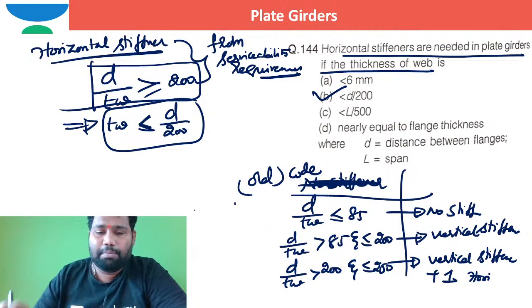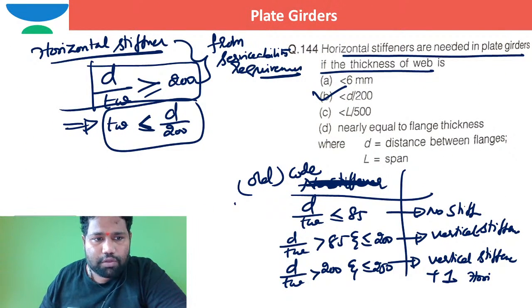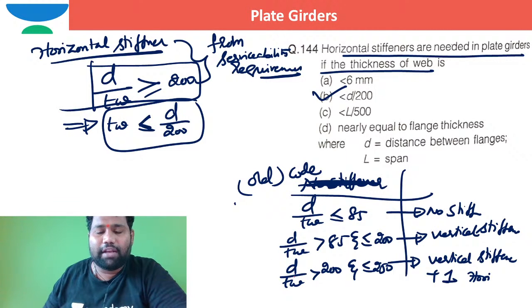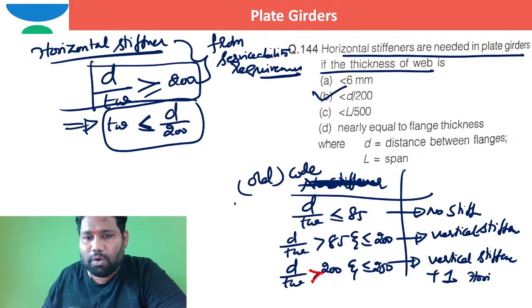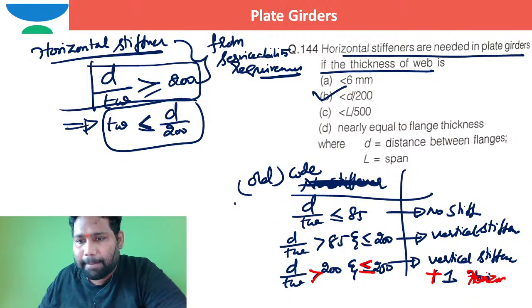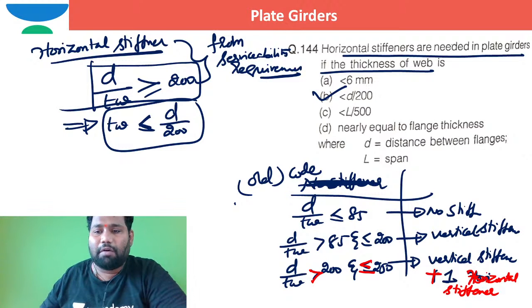Coming to this one: when depth of the web by thickness of the web is more than 200 and less than or equal to 250, in such a case, in addition to the vertical stiffener, one horizontal stiffener is provided.